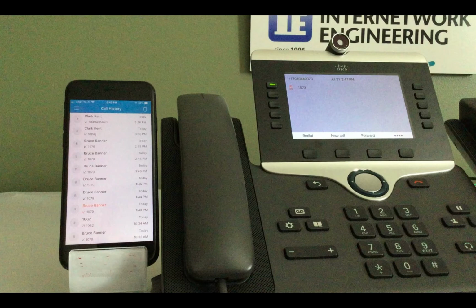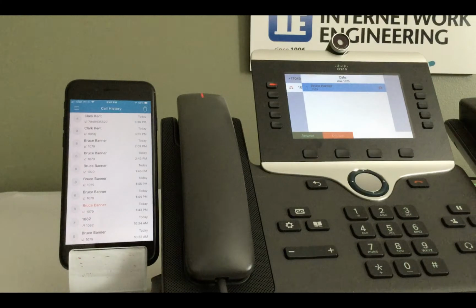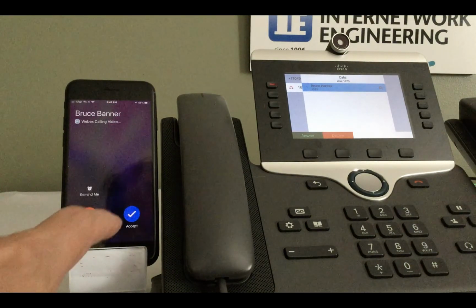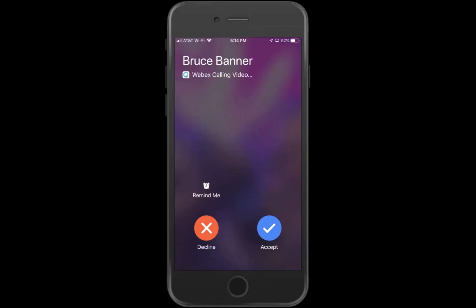Now that we have seen how to configure the mobile app, let's see how it works. We've already downloaded and logged into the mobile app for iOS on the iPhone. We place the call to the extension or DID of the user with the mobile device. Notice both devices ring and the call can be answered from either device. For this demo, we will answer the call on the mobile device.